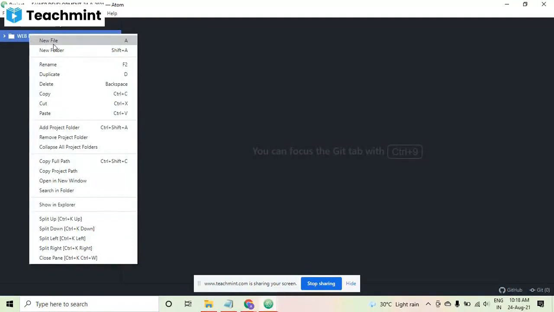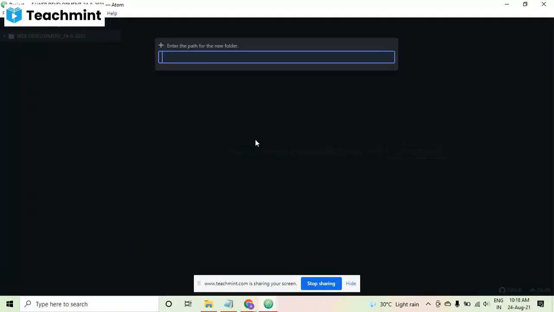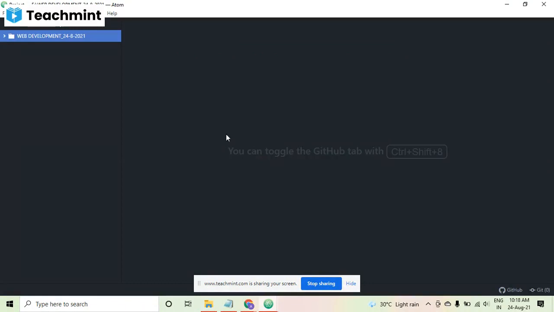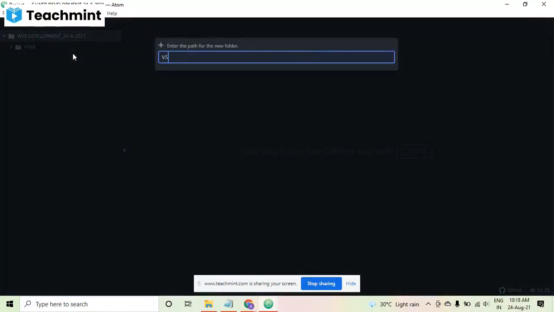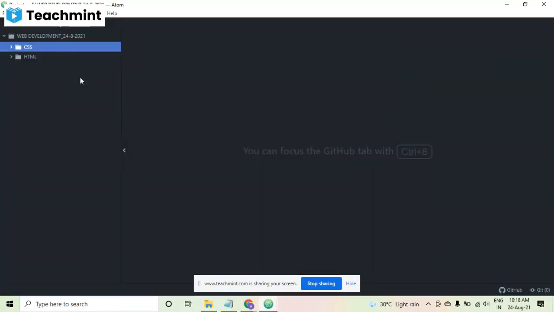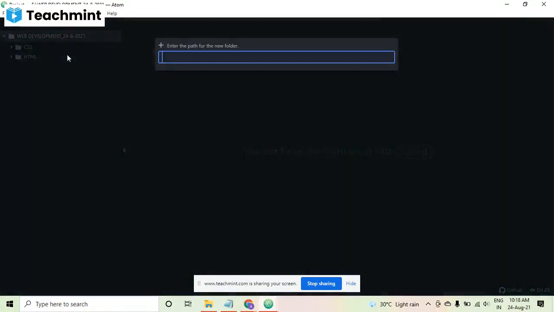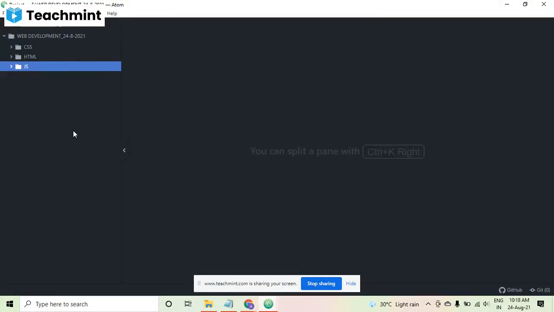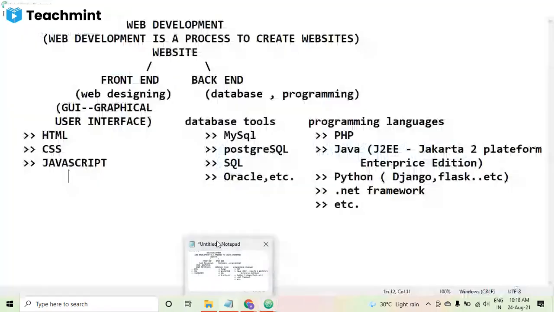So here in this project folder, I will be creating separate folders for HTML, CSS and JavaScript itself. Here you can see the new folder option is there. I'm just creating it, and inside this I'm creating the folder for HTML. Again, I am just telling you how to create. So this is CSS. Two folders I have created, one more I can create for JS, JavaScript. So the files, the programs which we will be creating for HTML, CSS and JavaScript, I will be keeping in these particular folders.